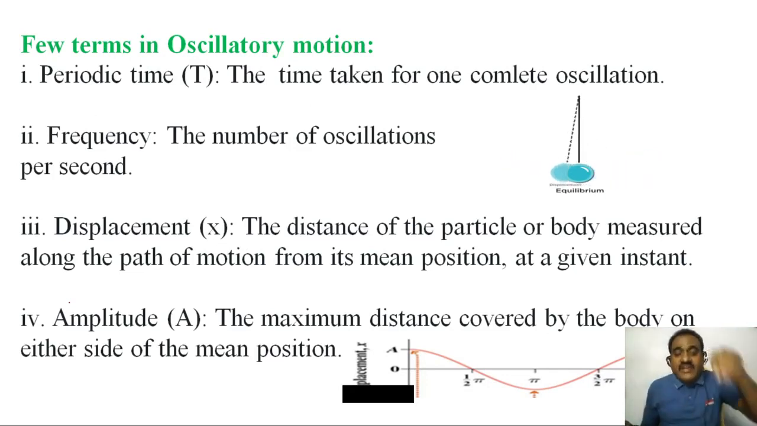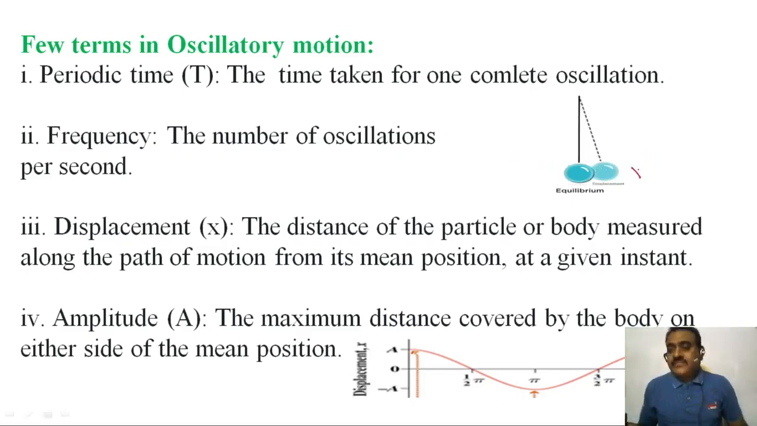What is periodic time? You know very well. The time taken for one complete oscillation. You observe here, this is the simple pendulum, this is the end point. So the simple pendulum moves this side and comes to the same position. This is one complete oscillation.